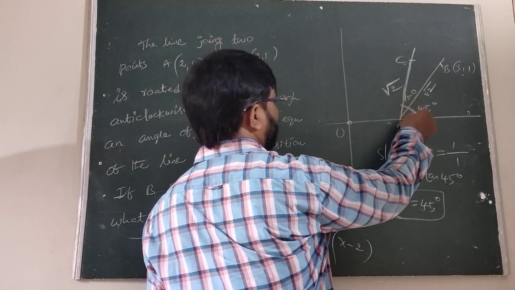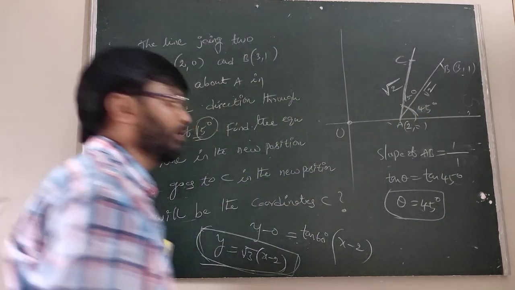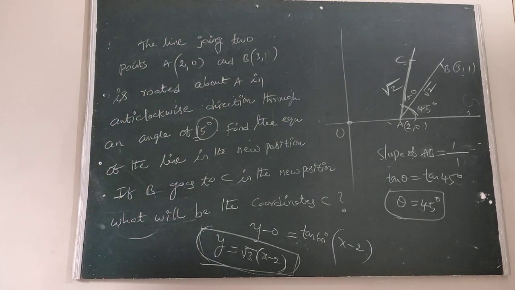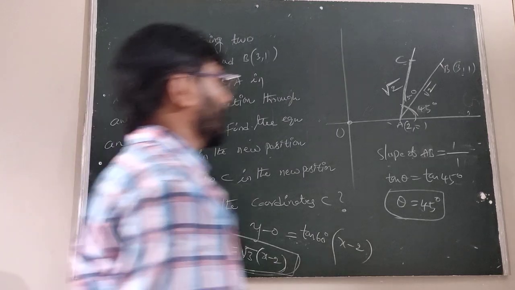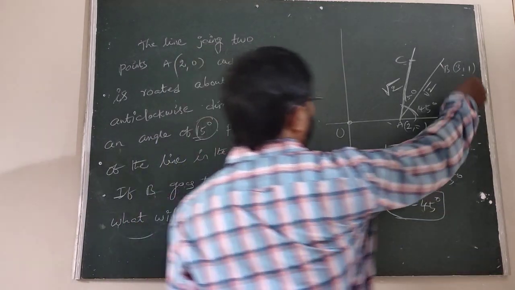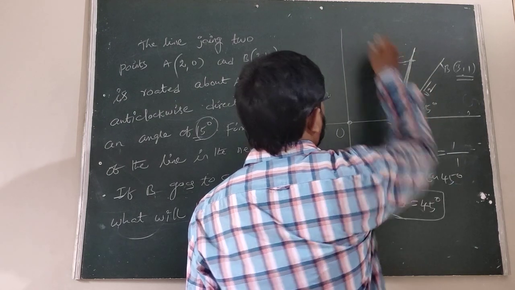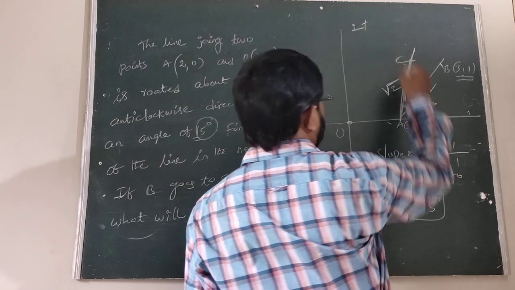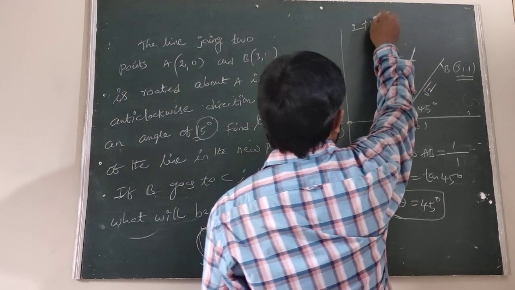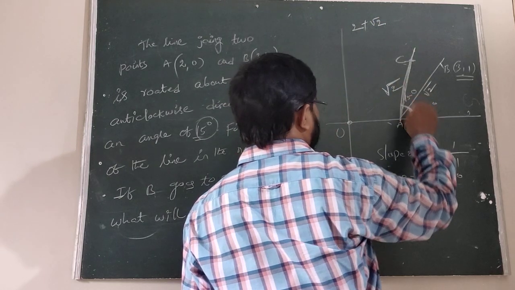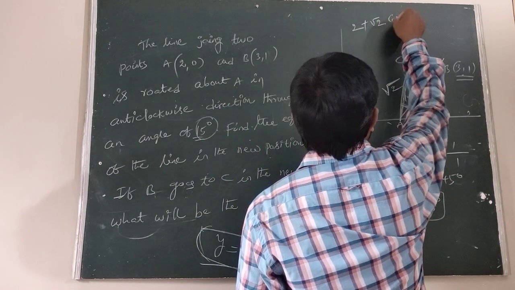But the total angle is 60 degrees. We have to know the parametric form: x1 plus r cos theta, y1 plus r sin theta. This is the point in the first quadrant, so undoubtedly it is also positive. x1, which is 2, plus r cos theta, r is root 2, cos 60 degrees.